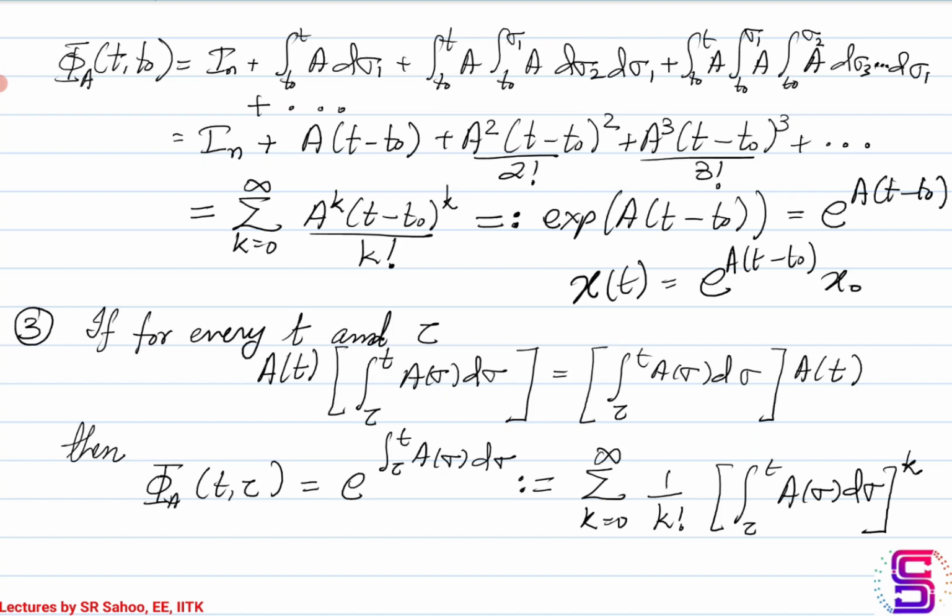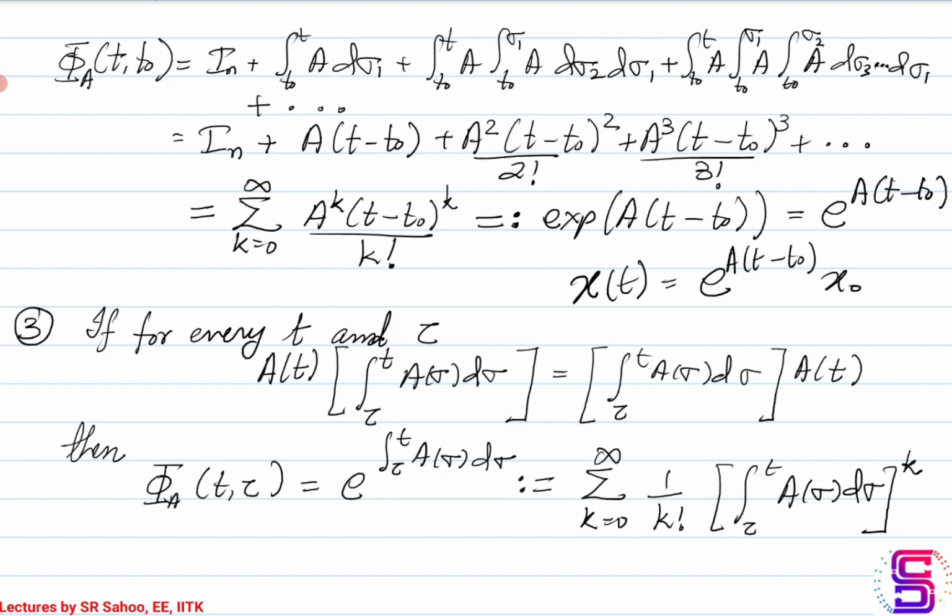So if the integration of A over the time interval tau till t and A are commuting with each other, in that case the state transition matrix for this linear time varying system can be expressed as an exponential of the integral of A over the time interval tau till t.